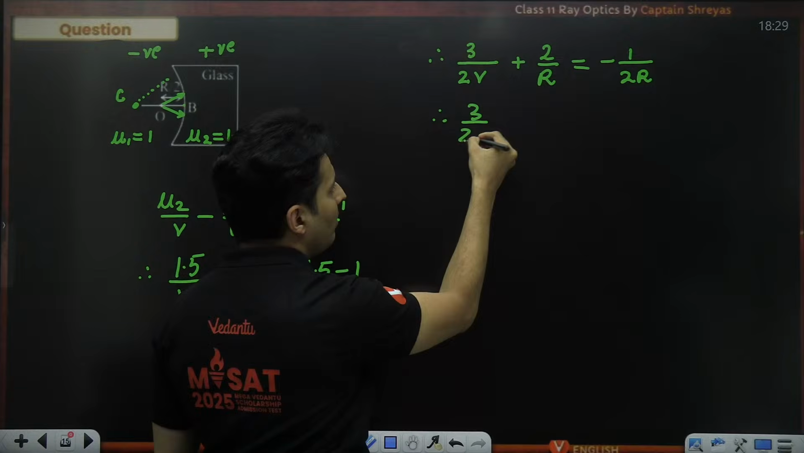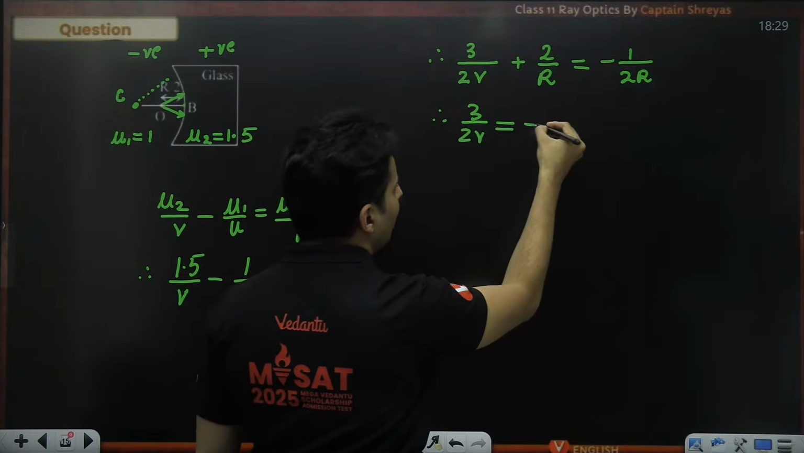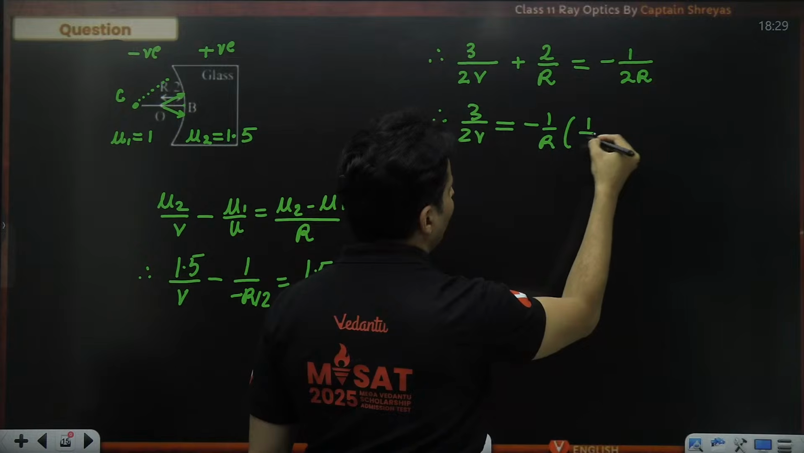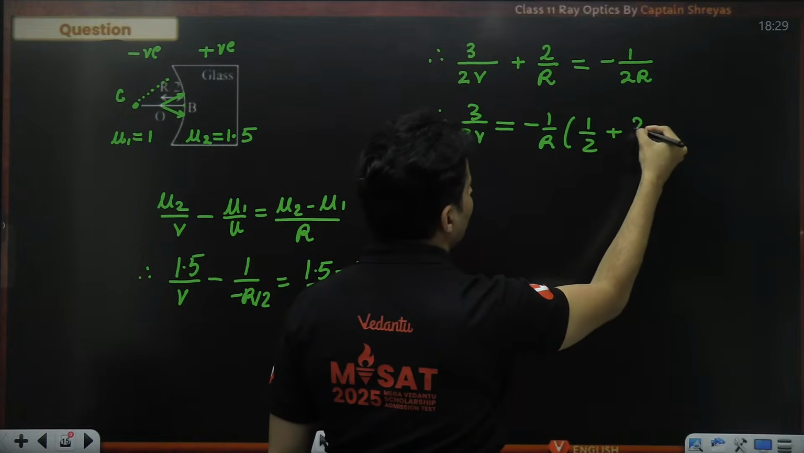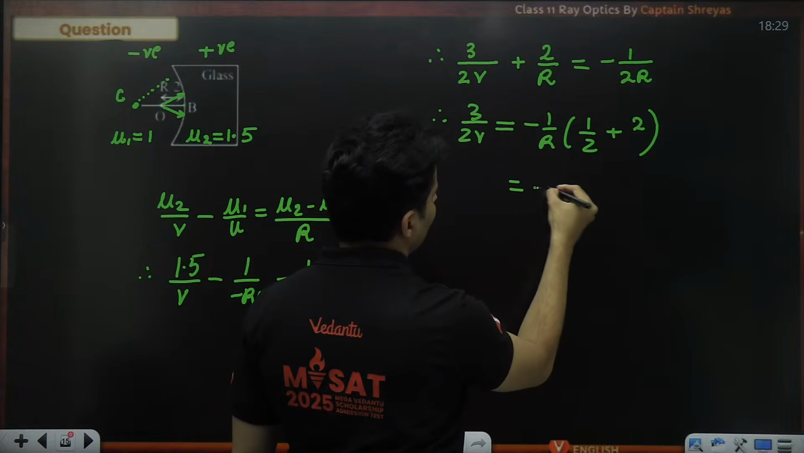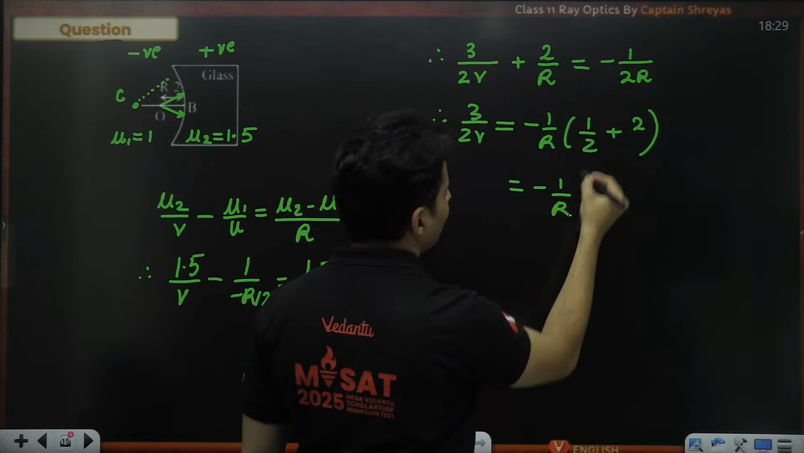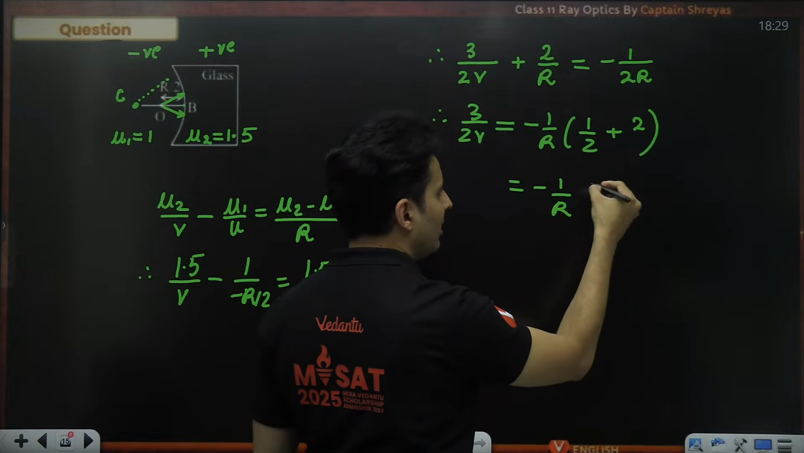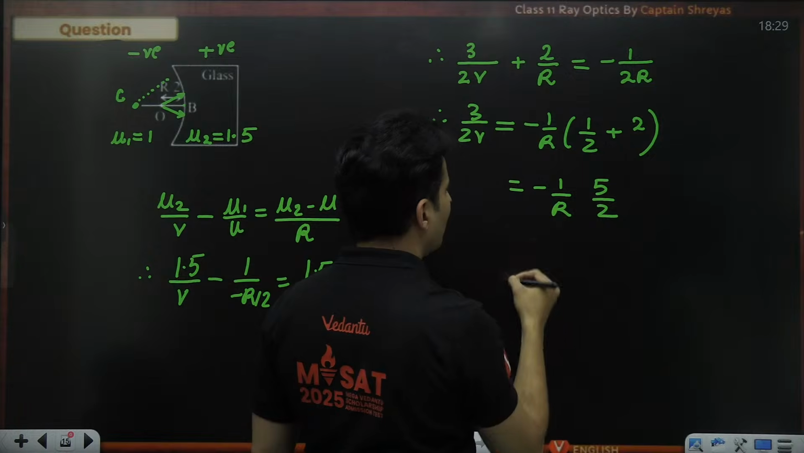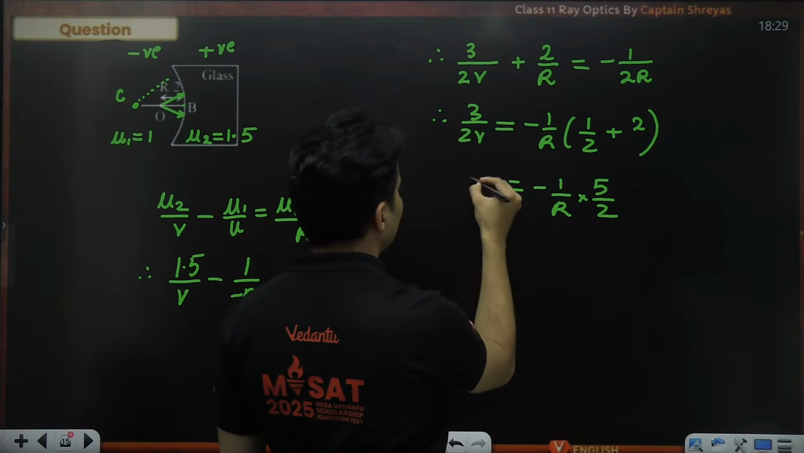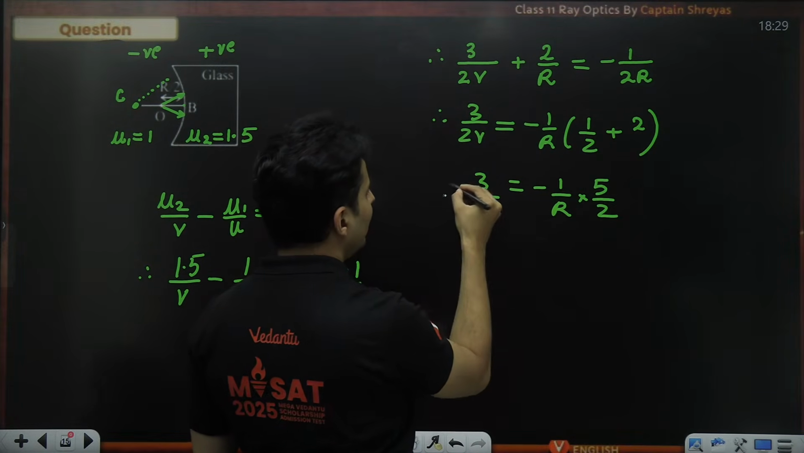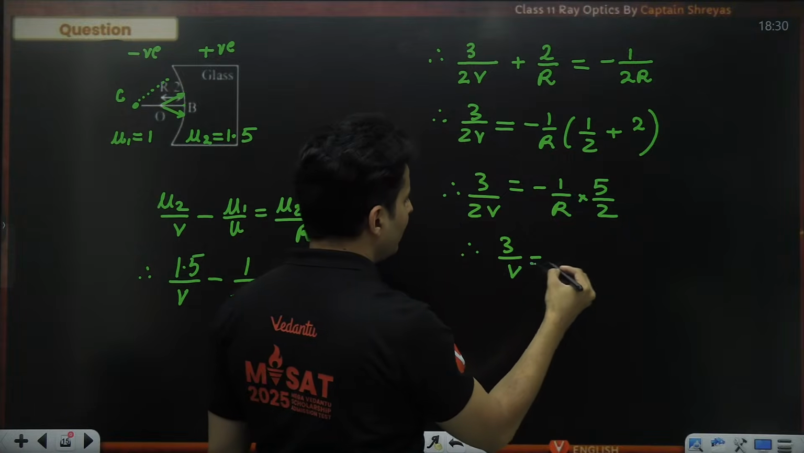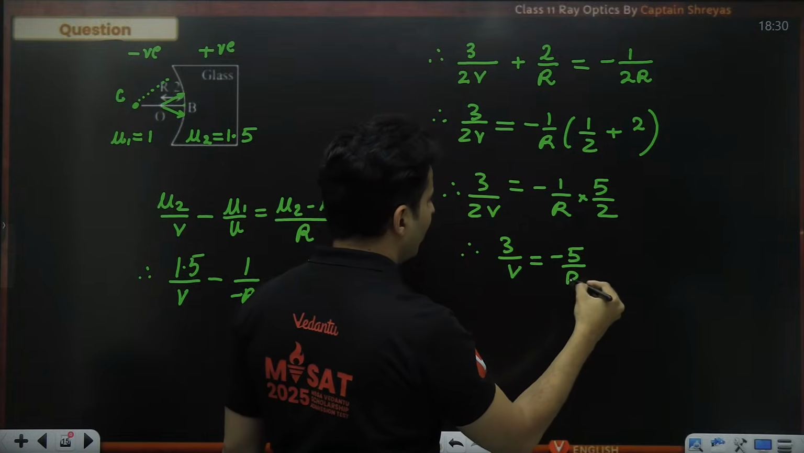So 3 divided by 2V will be minus 1 by R is common. From here 1 by 2 is there, and from here we will have the number 2. So this will be minus 1 by R, and 2 plus half, basically 2.5. This is 0.5, which is nothing but 5 by 2. Okay, so that is what this is. This is 3 by 2V. Perfect. 2 cancels.